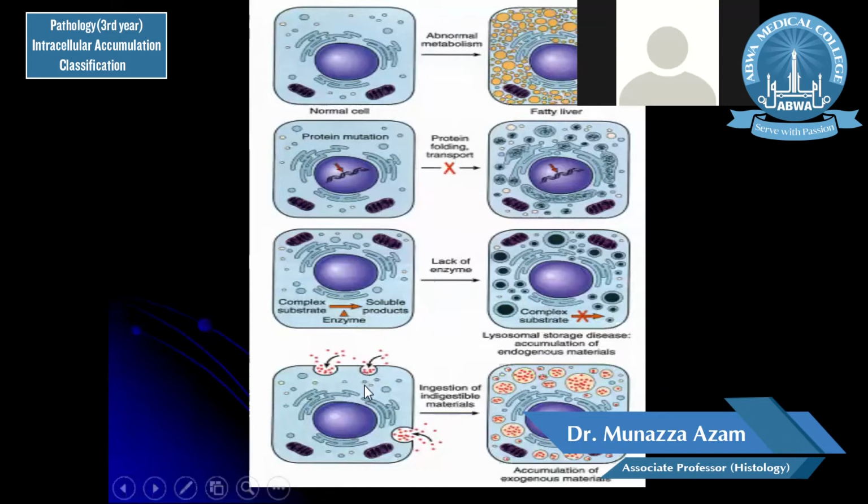Or the cell is taking in an indigestible material, and this can be accumulated because the cell is lacking the machinery for metabolism and elimination of this particular product. So these are the major mechanisms which lead to storage diseases and fatty changes and other types of abnormalities.